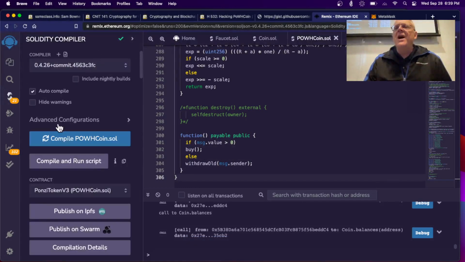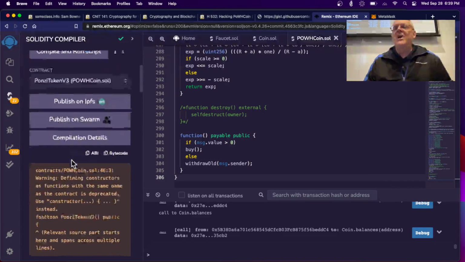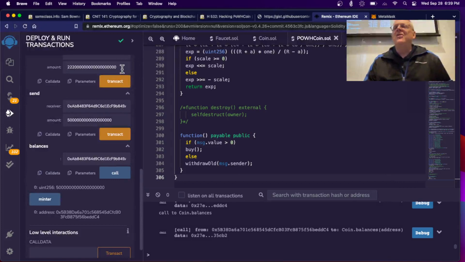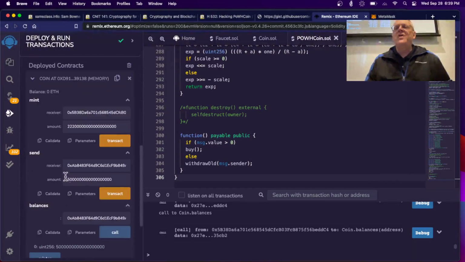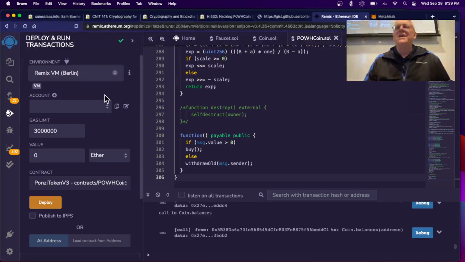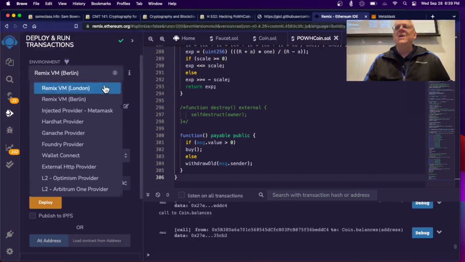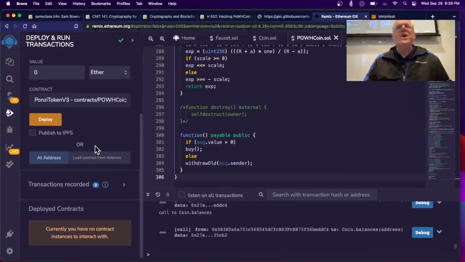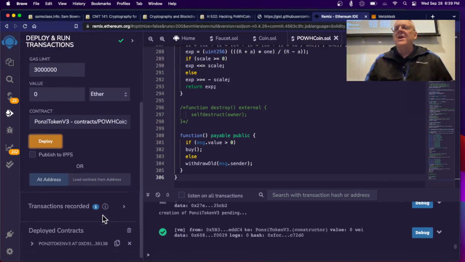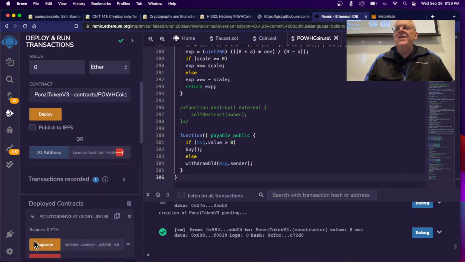Now I go here and compile it. And I get 21 warnings, but no errors, because this has some flaws. There's all the warnings, but who cares? I don't care. So now I've got this old stuff I deployed for the last project. To get rid of that, I'm just going to move from London to Berlin, and then back to London. And that will get me a fresh, clean blockchain with nothing on it. Now I can deploy here, deploying Ponzi token v3. There it is. And now I have things I can do down here.